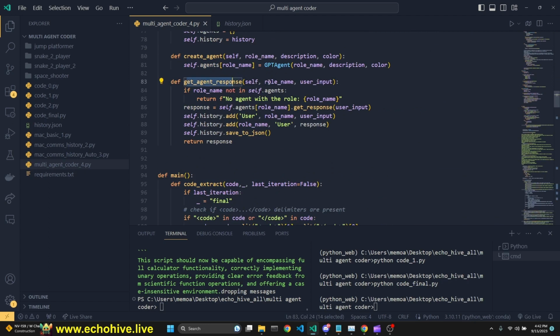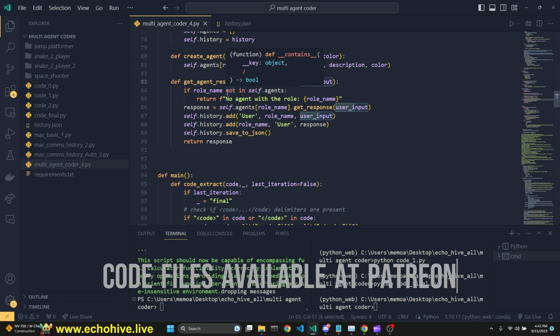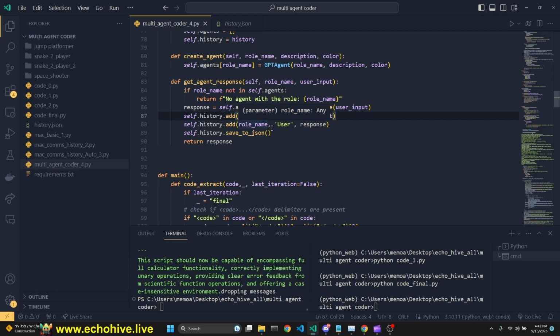The get agent response is interesting. It takes in a role name and user input. So I was originally planning for this to be automated, meaning that each agent decides to consult with the other, but then I went with a more programmatic approach. So I'm taking it one step at a time. I want to make this fully automated, including with user intervention, in the future.